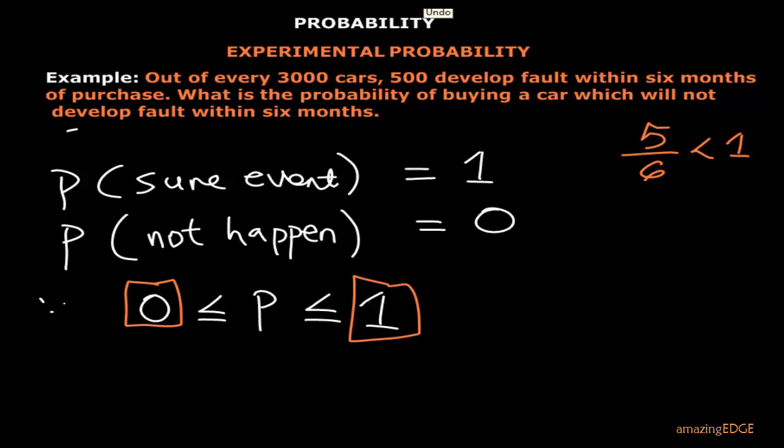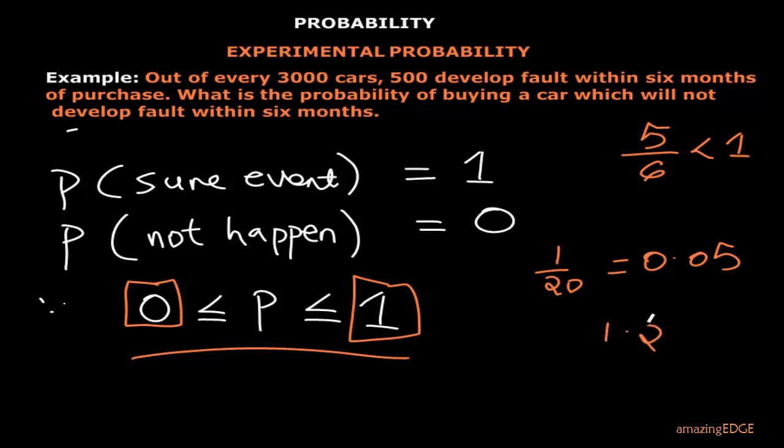The other one we calculated, we got 1 over 20. You see 1 over 20 still falls in that interval because this will give us 0.05, which is still in this interval. So once you calculate a probability, maybe you got 1.2, you know that what you did is completely wrong. Or you got something like minus 0.5, you know it is wrong.